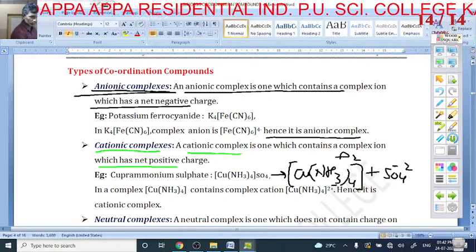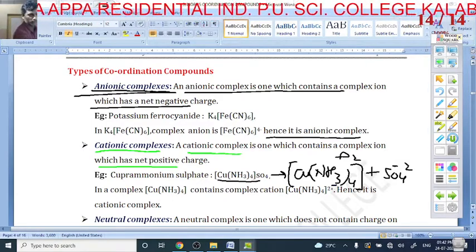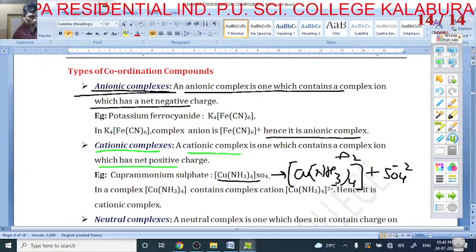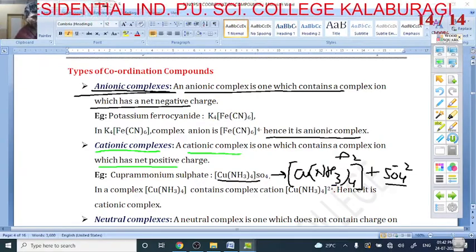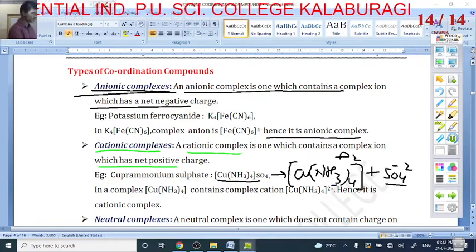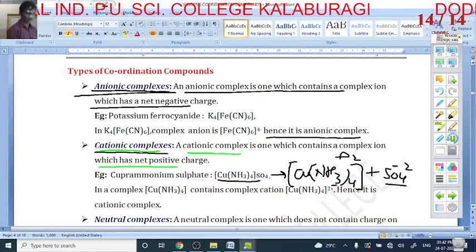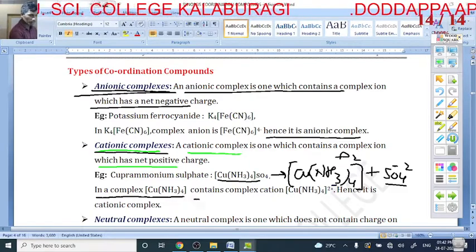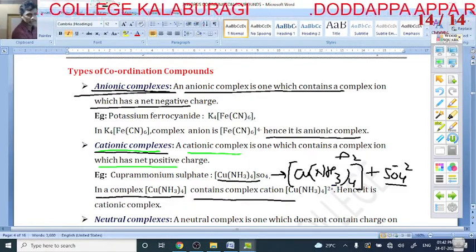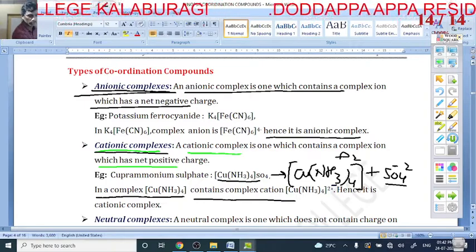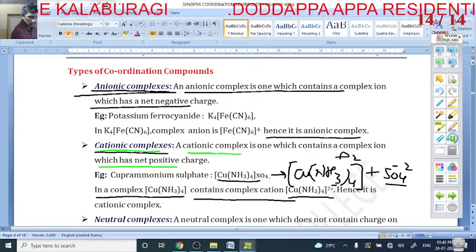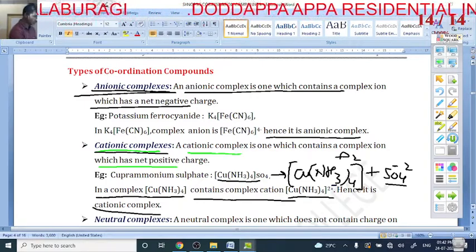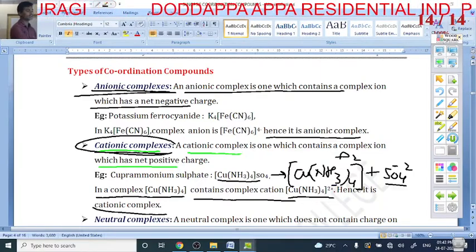So this complex gives a square bracket having a positive charge, and the other ion has a negative charge. The square bracket having a positive charge is called a cationic complex. It means the complex cation [Cu(NH3)4]2+ has a positive square bracket, hence it is called a cationic complex.